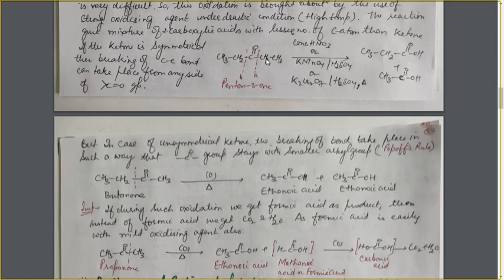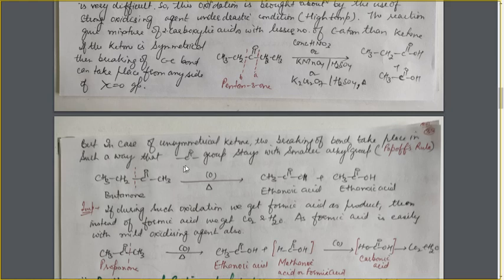This CH2 will convert into COOH, CH3COOH, and these three carbon atoms will also form the carboxylic acid CH3CH2C double bond O along with OH, that is propanoic acid and ethanoic acid. You can break the bond from any of the two sides, the same product is obtained.